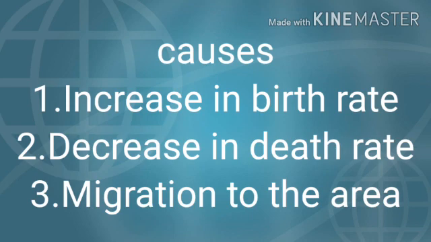Maybe that place or city or country has been so much developed that people from nearby villages or other cities have migrated here for further studies or job opportunities. So these are the three causes of overpopulation: increase in birth rate, decrease in death rate and migration of people to the area. Migration is into that place.